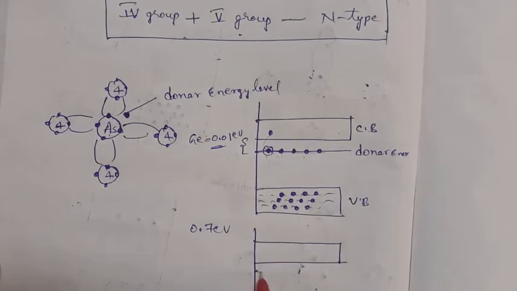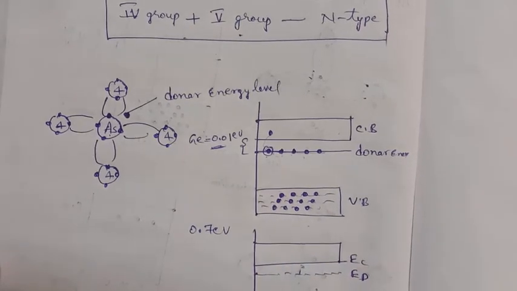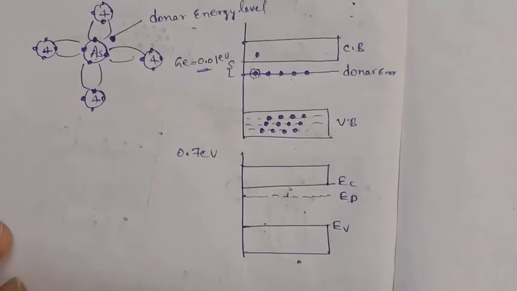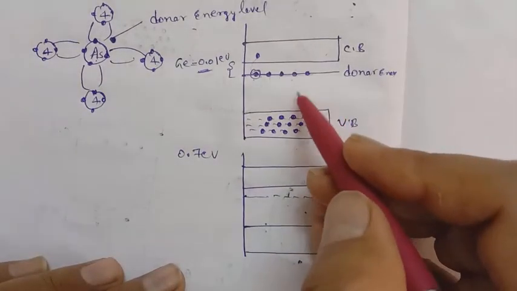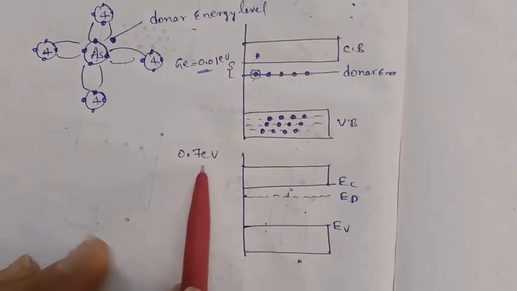This is the donor energy level, this is the bottom of the conduction band and this is the top of the valence band. For these donor energy level electrons the minimum energy is 0.01, but you give 0.7 electron volts.